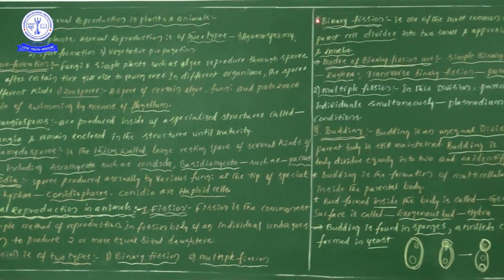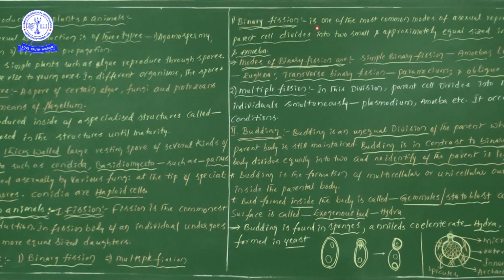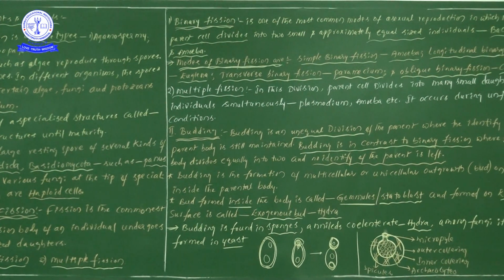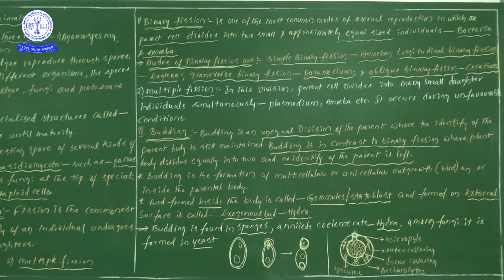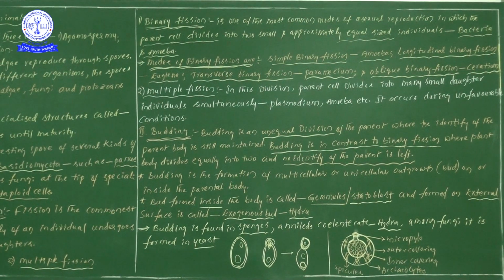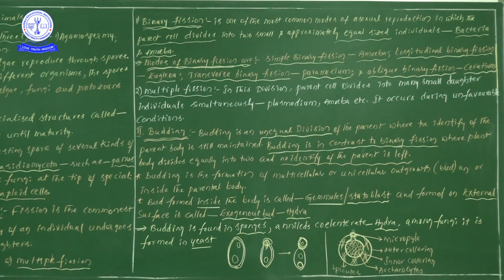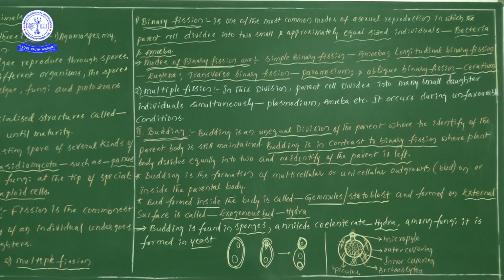Binary fission is one of the most common modes of asexual reproduction. Don't forget, it is important: it is the most common mode of asexual reproduction.